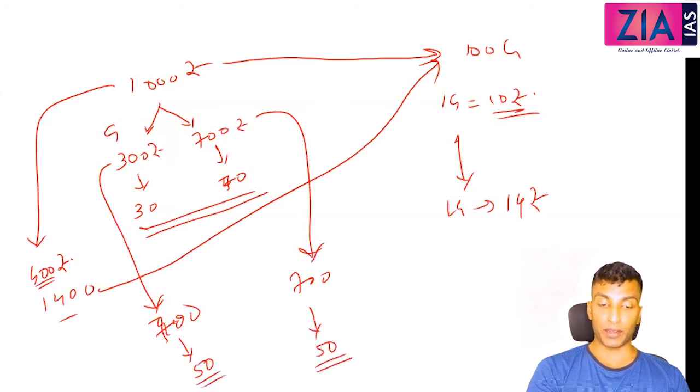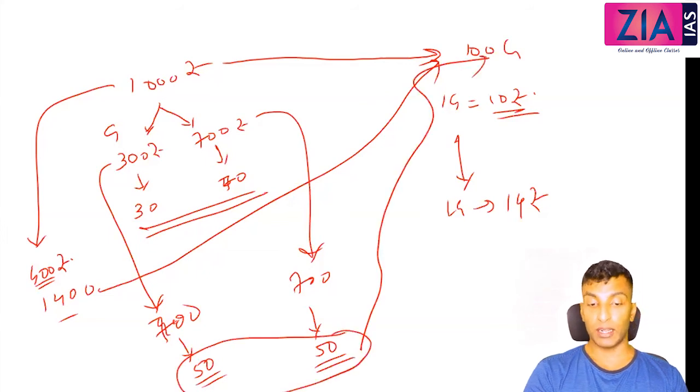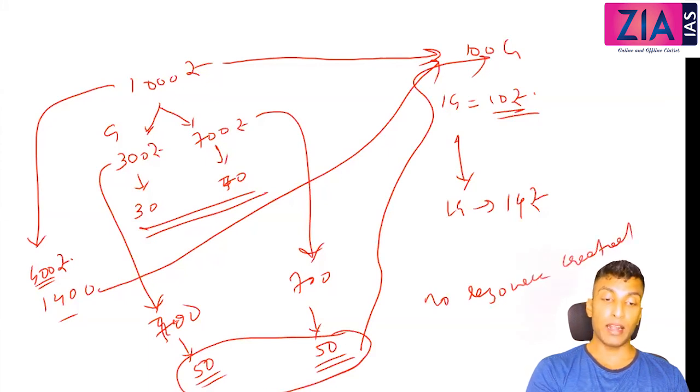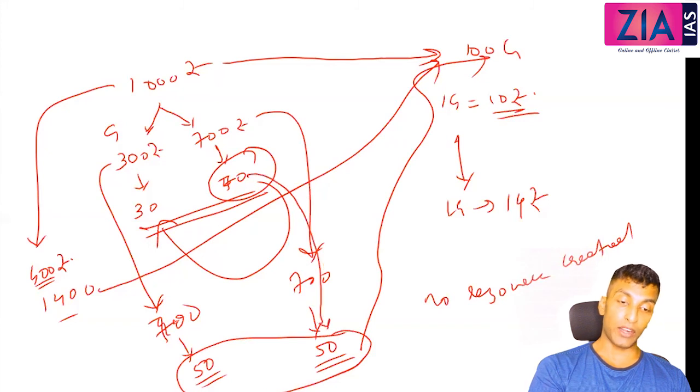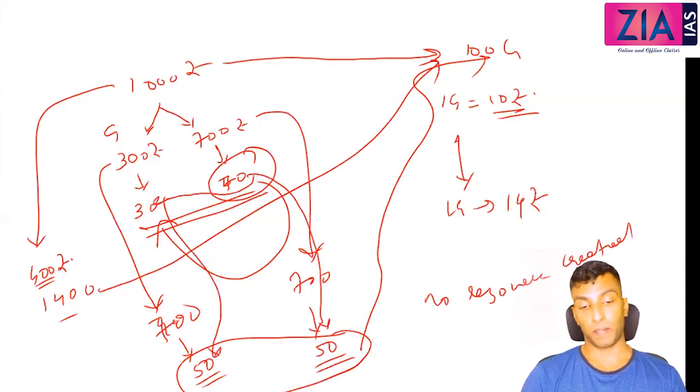So what actually happened here? Ultimately 100 goods remain 100 goods. There is no change in production. So there is no resource created. What happened? Transfer of resource from private to public. 20 goods were taken out from private, and so that is a reduction of 20, and given to the state, the government. That is why an increase of 20. So only transfer of resources is actually happening.